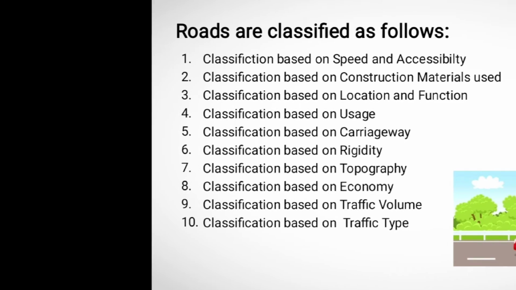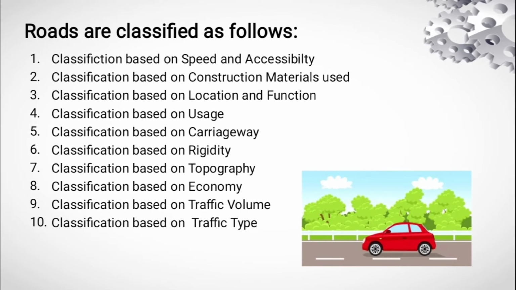about roads. Roads are classified as follows: classification based on speed and accessibility, classification based on construction materials used, classification based on location and function, classification based on usage, carriageway, rigidity, topography, economy, traffic volume, and traffic type.